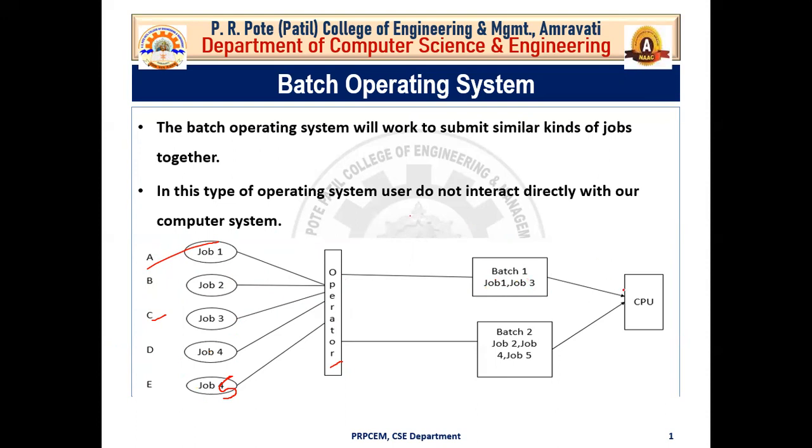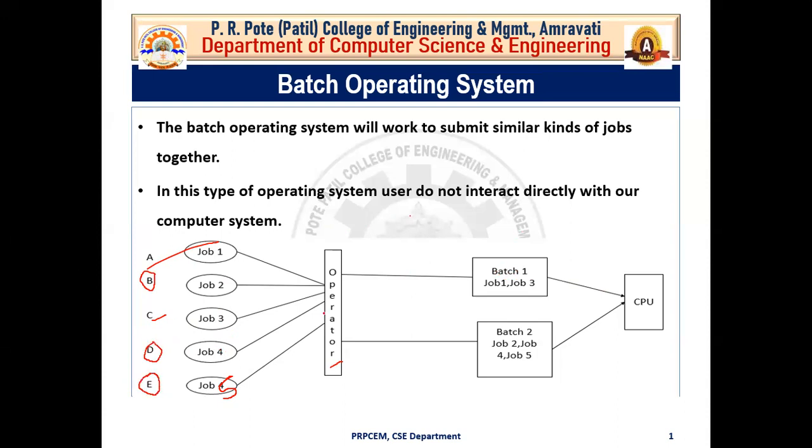Similarly, the operator again checks how many users have the same requirements except A and C, because we have already created batch 1 for user A and user C. So B, D and E. For example, these 3 users have the same job.